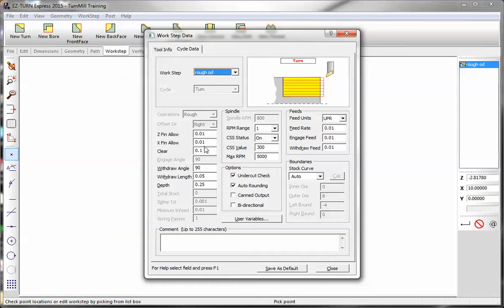I'm leaving a finish allowance. Depth of cut, 1/4 inch. I'm using units per rev. This would be units per minute.